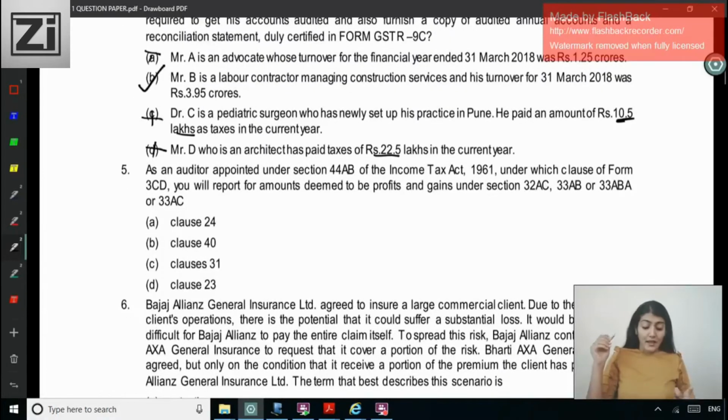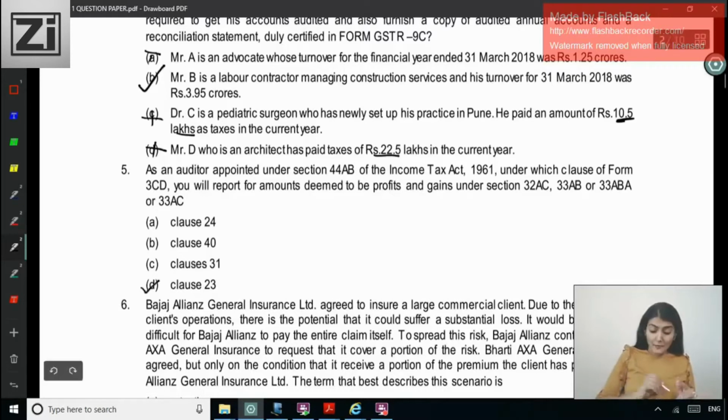Right, next one. As an auditor appointed under section 44AB of the Income Tax Act. Okay, so one GST question, now one tax audit question. Under which clause of Form 3CD will you report for amounts deemed to be profits and gains under 32, 33, 33ABA and 33AC? Right, so clause 24, 40, 31 and 23. What is clause 23? It is regarding the payments to the related parties.